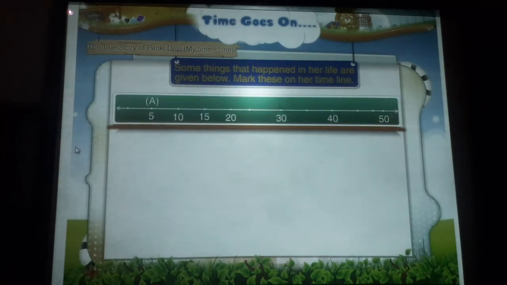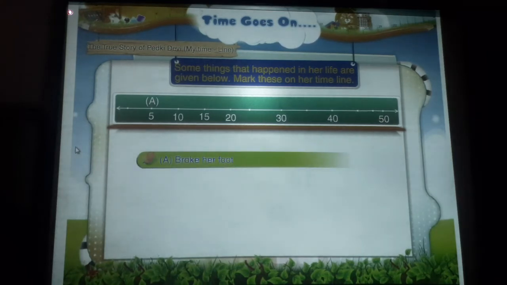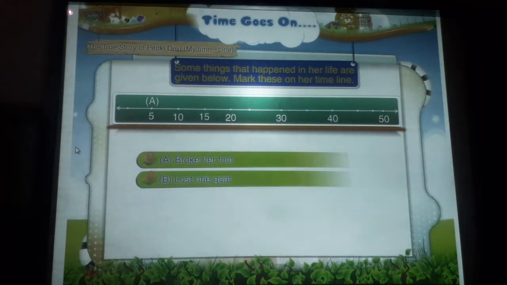Some things that happened in her life are given here. Mark these on her timeline. For example, when she was 5 years old, Pedki broke her foot. A is marked at 5 on the timeline. A broke her foot. B lost one goat. When she was 10 years old, Pedki lost one goat. Mark B at 10 on the timeline.